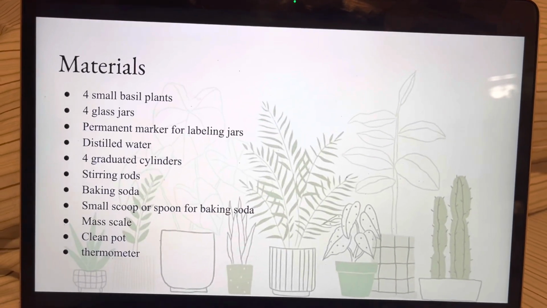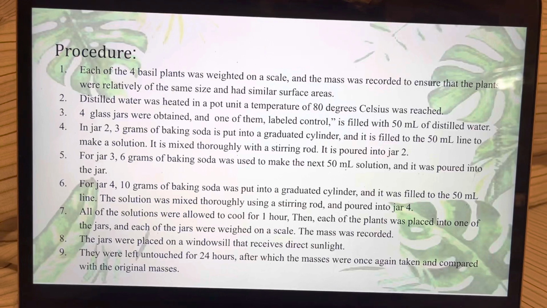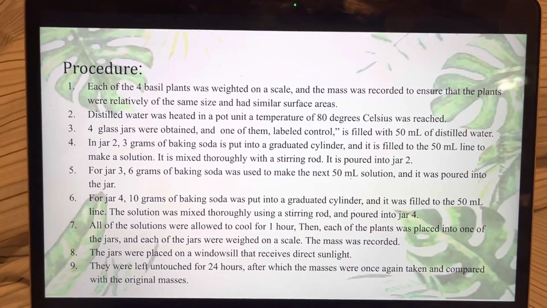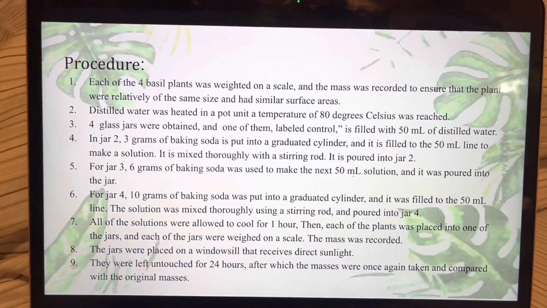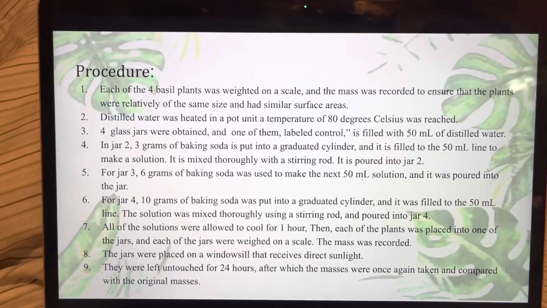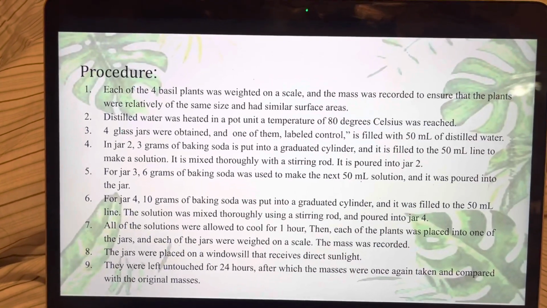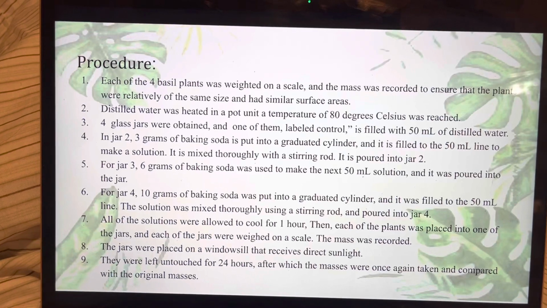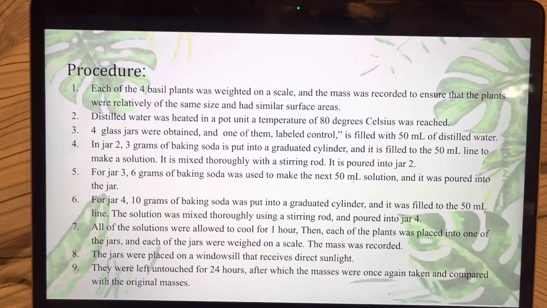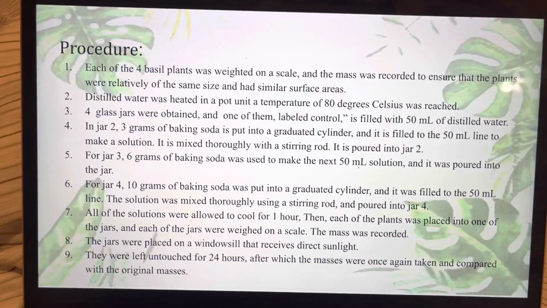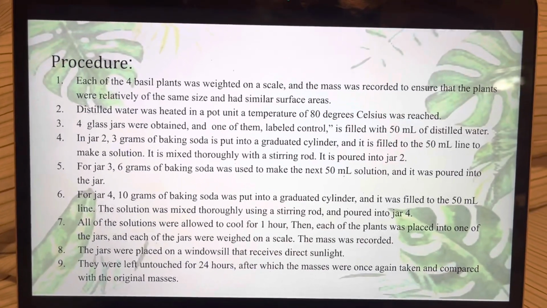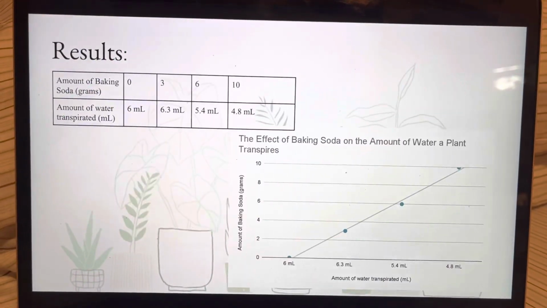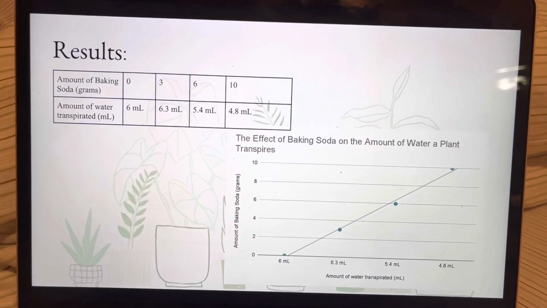These are the materials that I used, and basically my procedure was that I took 4 plants, placed them each in a jar, and I gave each a different concentration of baking soda. One of them had 0 grams of baking soda, and I allowed them to sit by a window for 24 hours, after which I recorded their mass again. And the mass lost was the amount of water that was transpired. And these were my results.